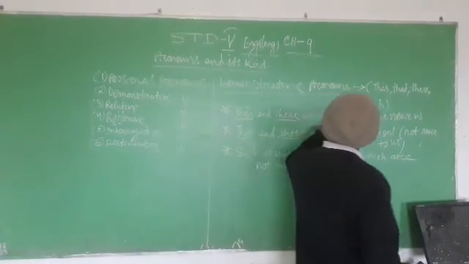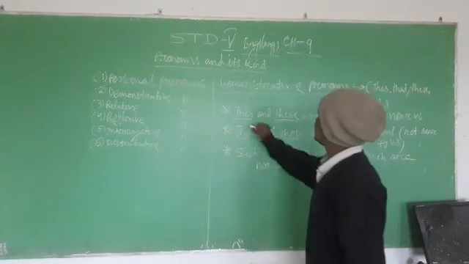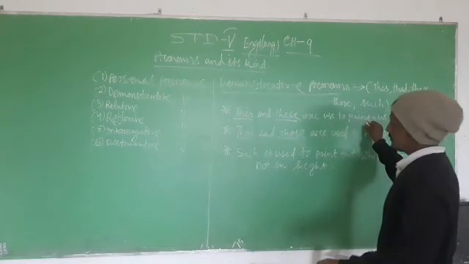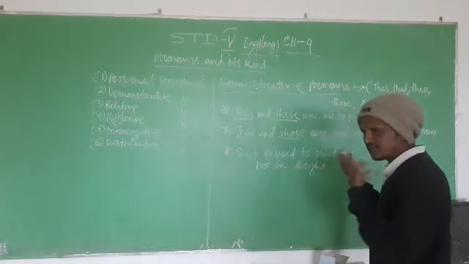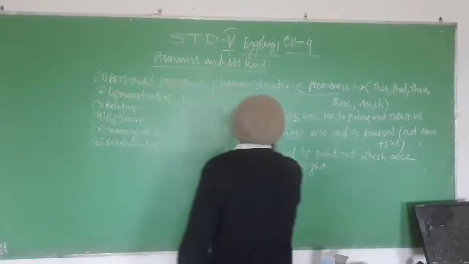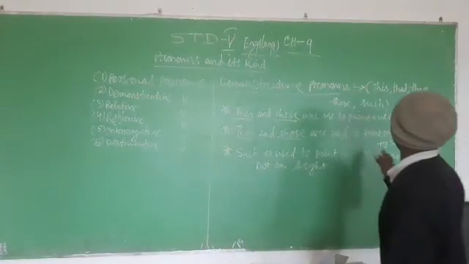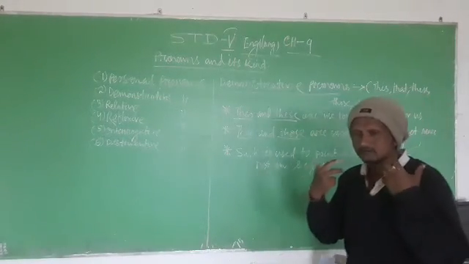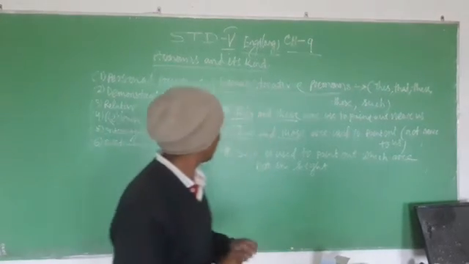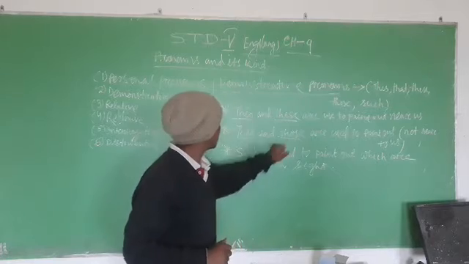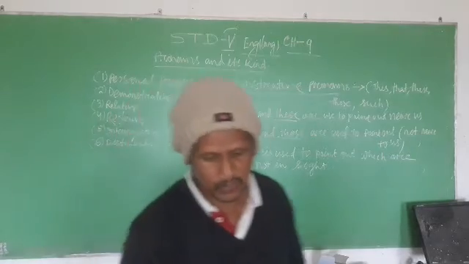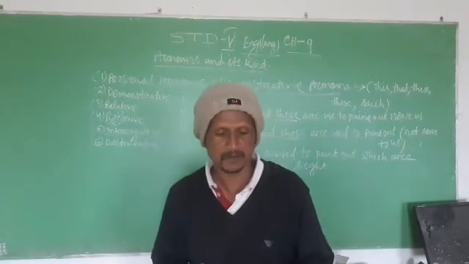This and these are used to point out the things or persons which are near to us. But that and those are used to point out those which are not near to us. Such is used to point out what is not in sight, which means not visible.